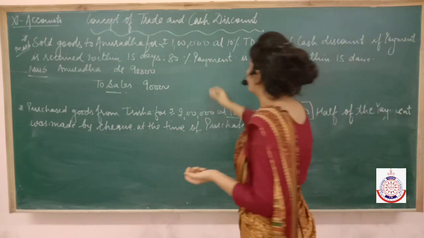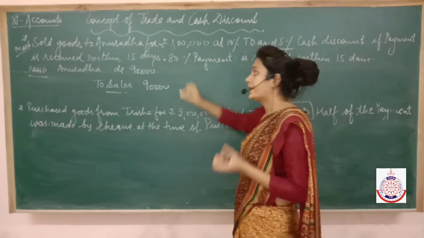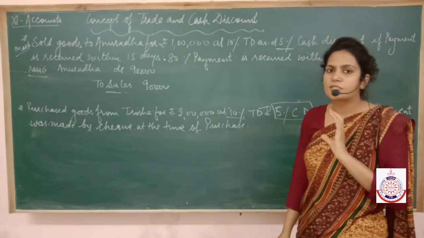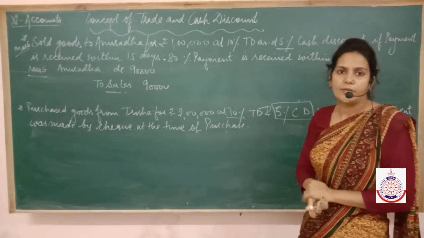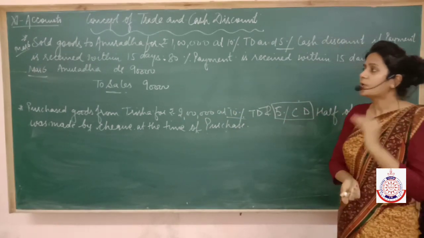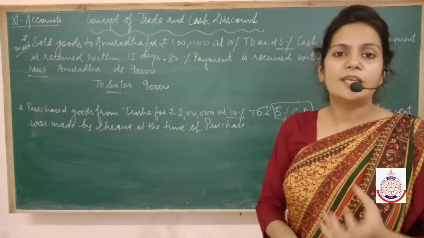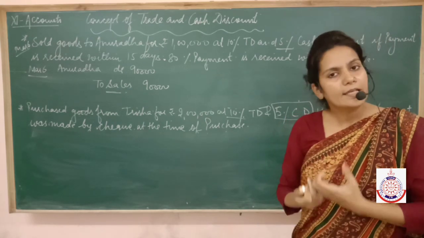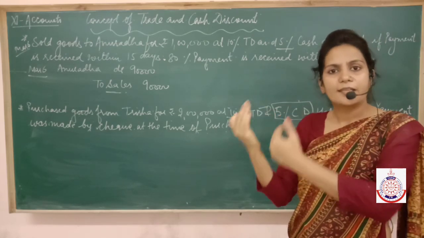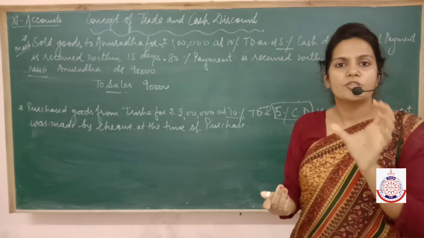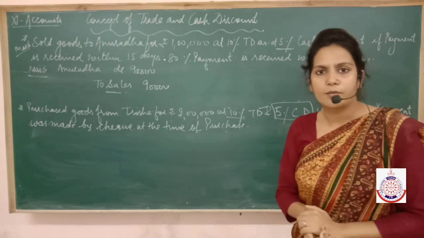Fine. Now no doubt she made payment to us, but she made only 80% payment to us. She has not made the full payment. So remember one thing, that cash discount is given only on that amount which is being paid to the seller in cash. The buyer, when he or she makes payment to the seller in cash, then whatever amount is paid in cash, cash discount will be given on that amount only.